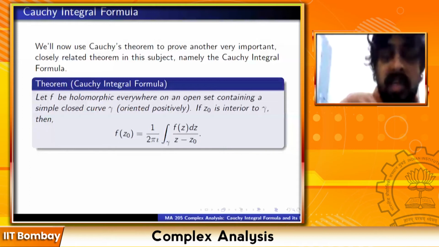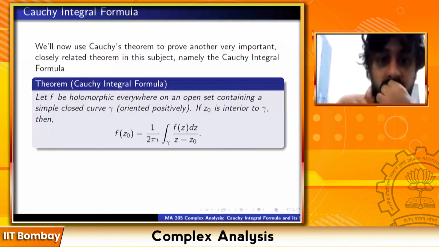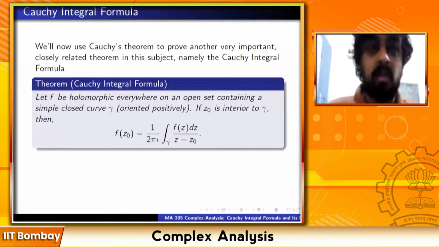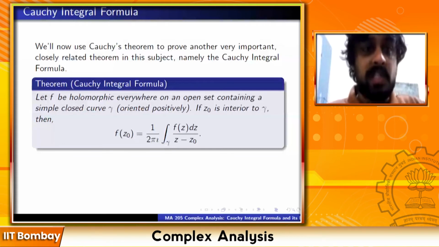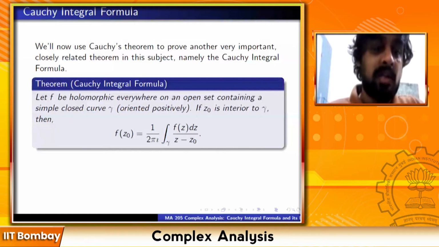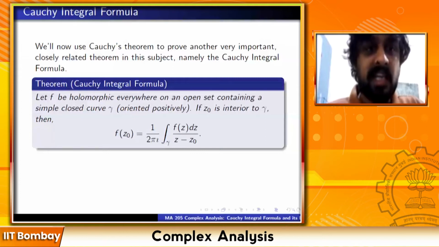When I say holomorphic everywhere, I mean it's holomorphic on gamma and inside gamma, and on some open set containing gamma. We are only talking about holomorphic functions defined on open sets. So there is an open set omega containing the curve gamma, so that on gamma and everything inside gamma, the function is holomorphic.